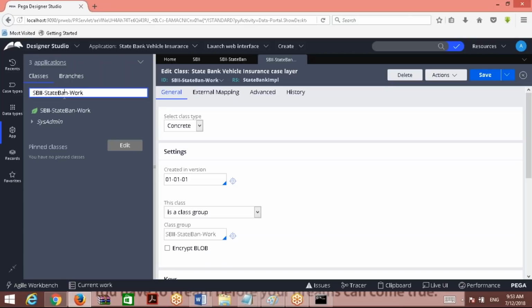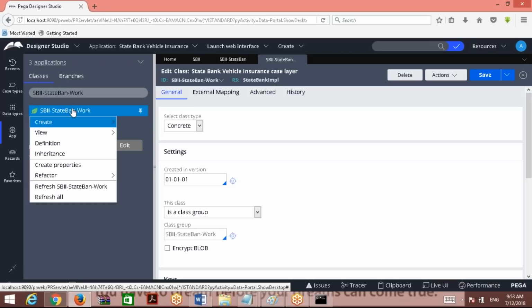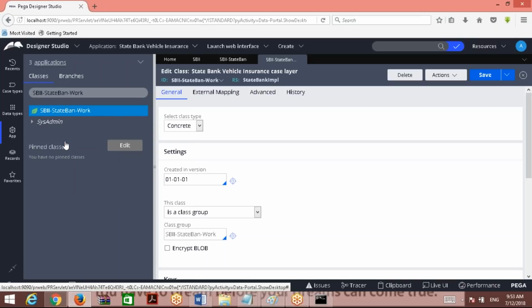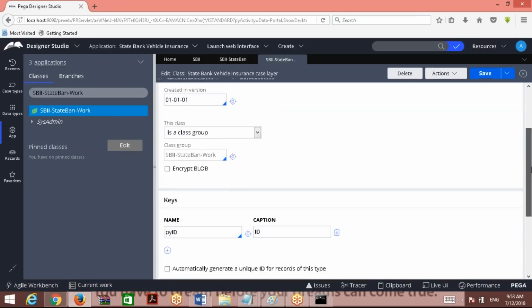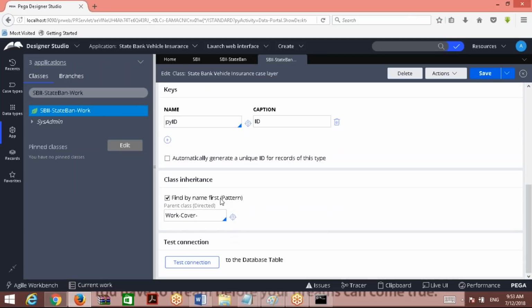So there is another type of inheritance that is defined. Apart from pattern inheritance, we have another type of inheritance called direct inheritance. Look here. I am going to open the class rule form of unit. This is the class rule form. If you scroll down, I'll talk about this checkbox later, not now. When we work with rule resolution, I'll tell you.